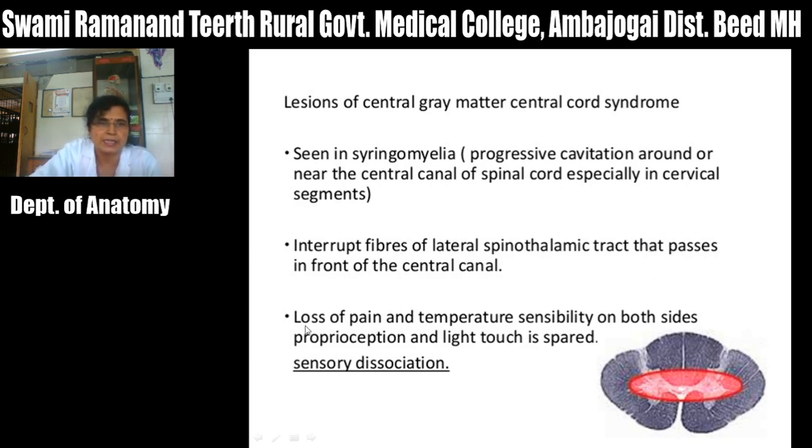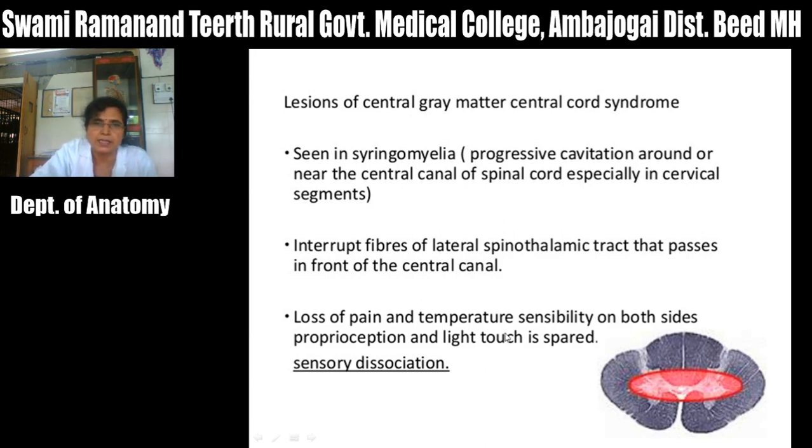So due to this, there is loss of pain and temperature sensation on both sides. Why on both sides? Because there is damage at the crossing point, that is the both side fibers get damaged, and so loss of pain and temperature sensation on both sides, but proprioceptive sensation and touch sensation are spared.